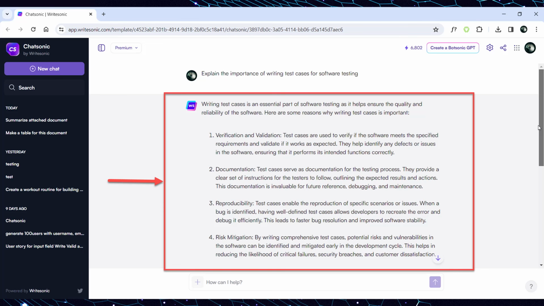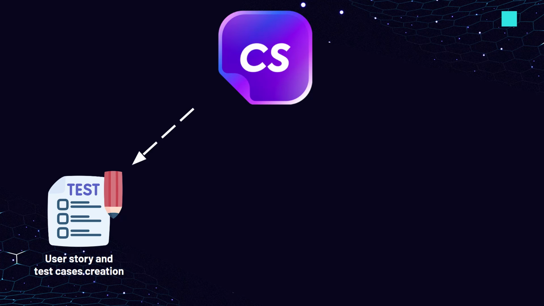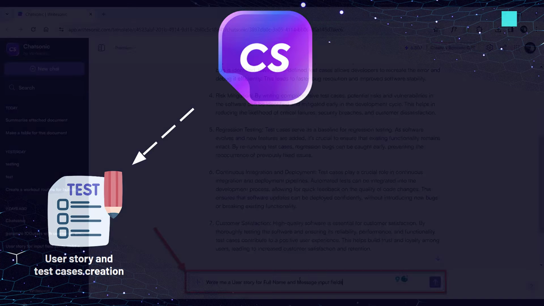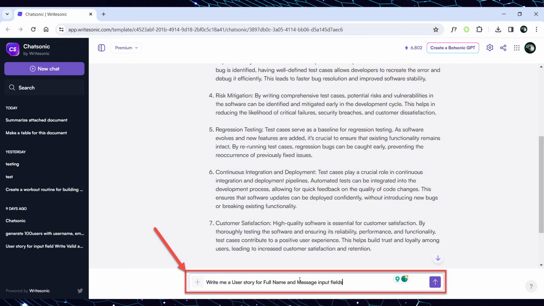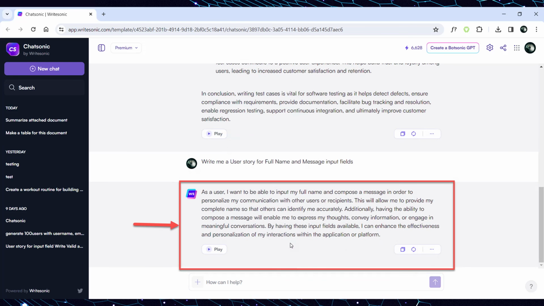Now, let's check how ChatSonic AI deals with solving the same testing scenarios as Bard and Bing AIs. The first scenario we will check is user story and test cases creation. As you remember, we were asking Bard and Bing AIs to write the user story. Let's ask the same of ChatSonic AI. For that, navigate to ChatSonic and input the prompt: Write me a user story for full name and message input fields. After clicking on the Submit button, ChatSonic AI responds, providing one user story for full name and message fields.